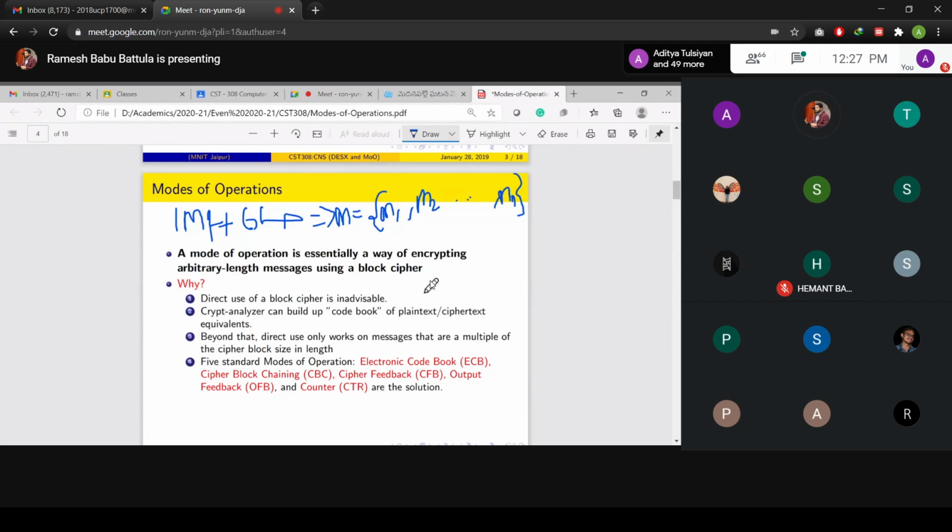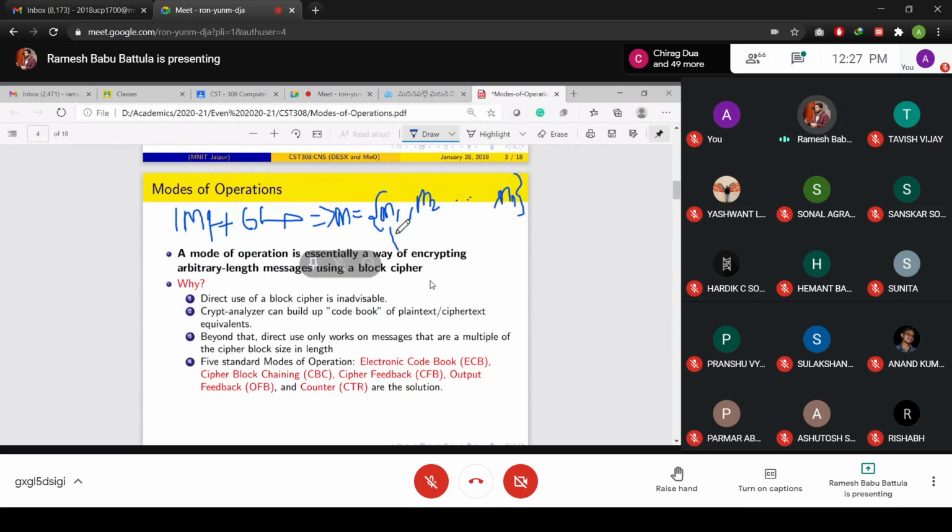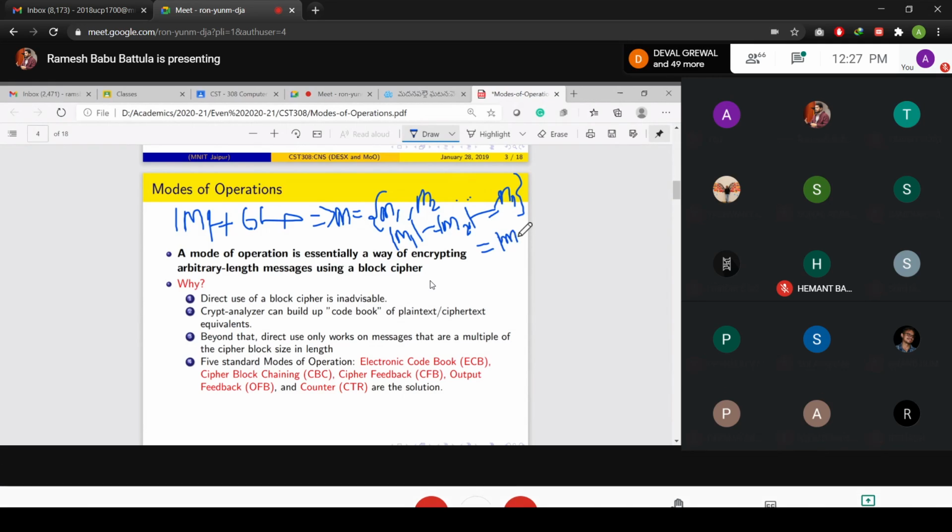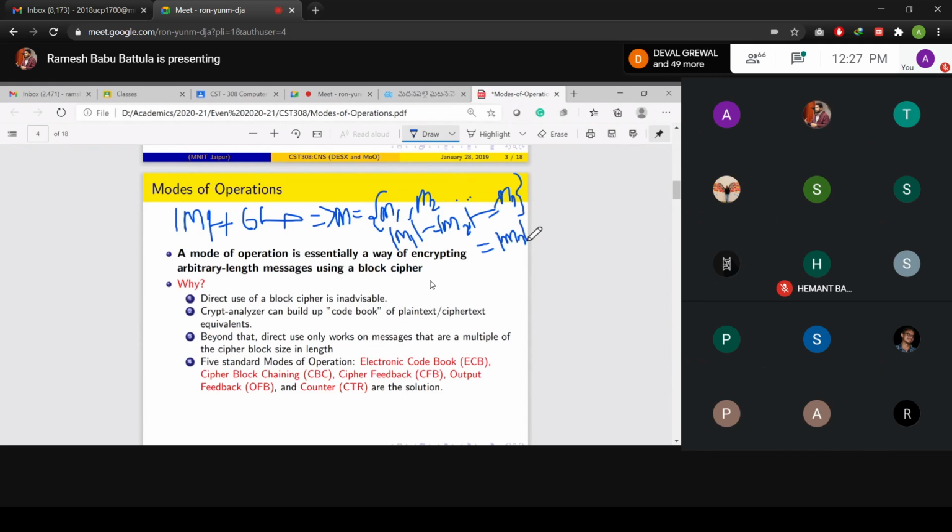That means M1 length is equal to M2 length, equal to, and so on, Mn, based on your block cipher length. That might be 64, that might be 128, and so on.